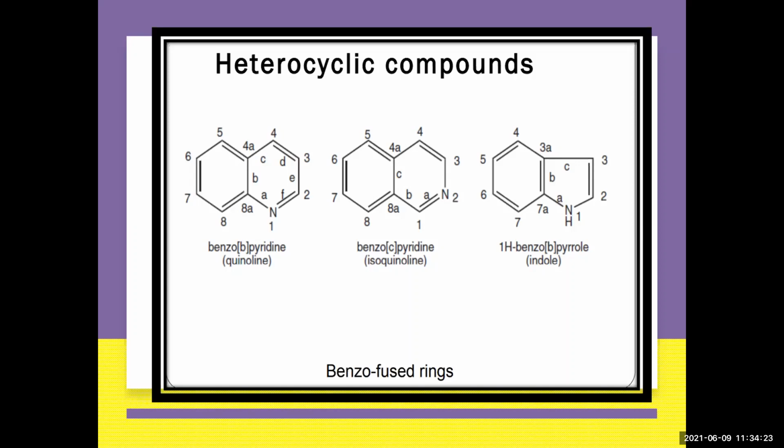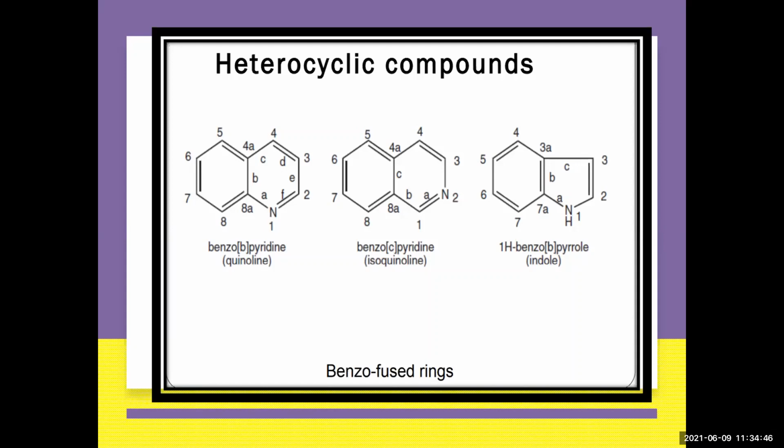So the point of attachment is between 3 and 4 with the benzene ring. So it is the C face that gets bonded to your benzo. That is known as benzo C-pyridine. So isoquinoline's other name is benzo C-quinoline because the C face of your pyridine is fused to the benzene ring. So that is one example.